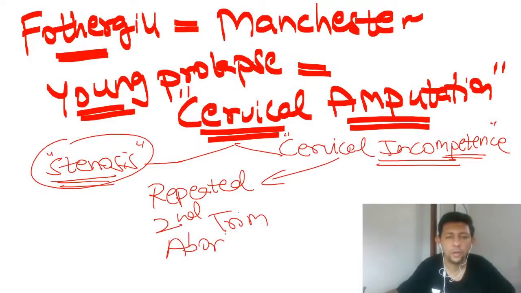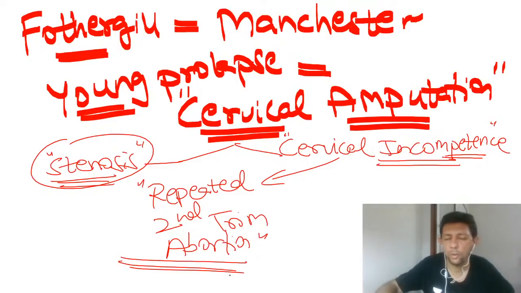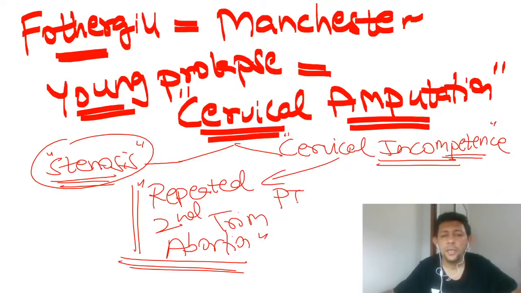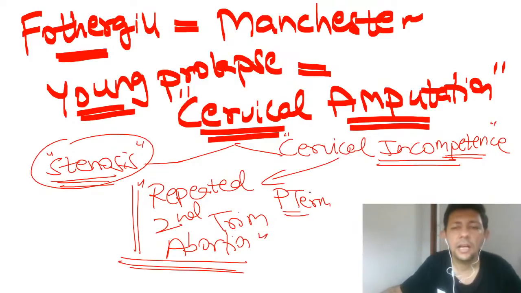abortion, always. Okay, remember this, it's very important, you can come back to listen to my actual entire class on abortion and miscarriages. Cervical incompetence always will give rise to repeated second trimester abortion and never in the first trimester. Okay, so cervical incompetence would give rise to second trimester abortion, or then there can also be preterm labor. Yes, it could be preterm labor. Okay, so now all of you know the answer to this.